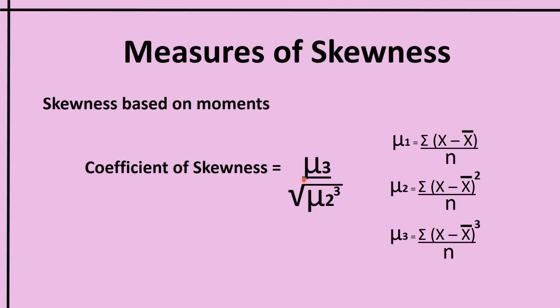And if the distribution is a discrete series, then we have to add f here. We have to include f also in the formula: f into x minus x bar, sigma f into x minus x bar. We have to change it accordingly. Here we have to put f. Mu1 is sigma f into x minus x bar by n, and for mu2 sigma f into x minus x bar squared by n. Mu3 will be sigma f into x minus x bar whole raised to 3 divided by n.